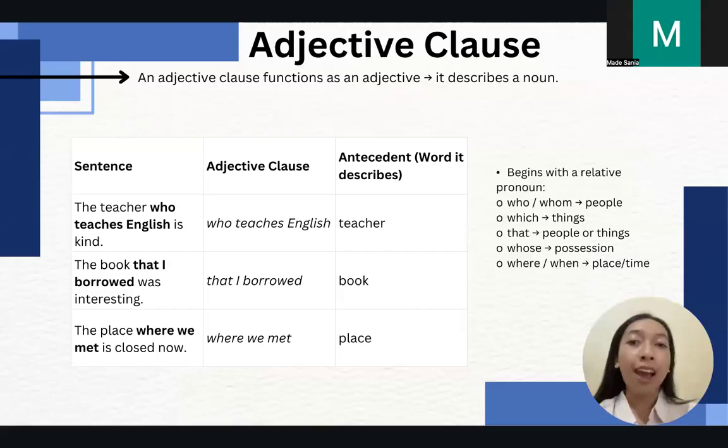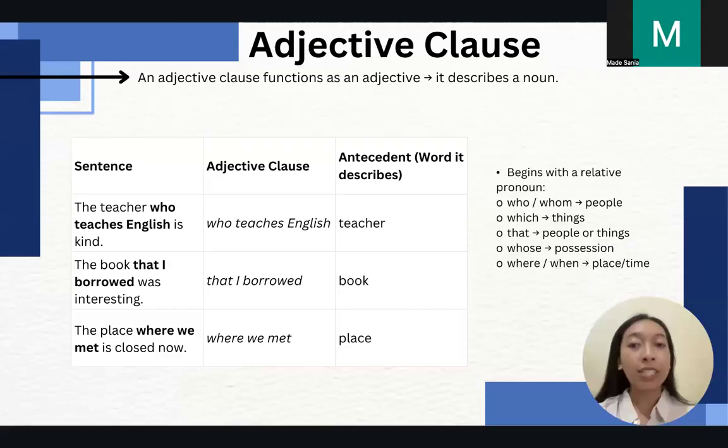As I tried to understand adjective clauses, I realized a pattern. An adjective clause usually stays next to the noun because, as I said, it describes a noun. It has the function of an adjective, describing a noun. In the first example, the teacher who teaches English is kind, the adjective clause, in bold, is "who teaches English."